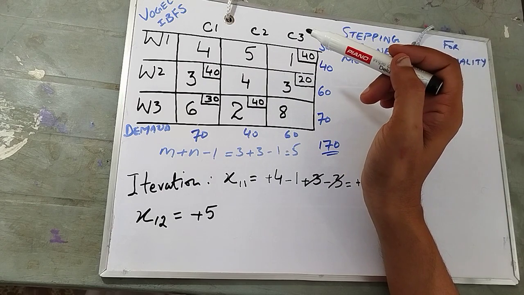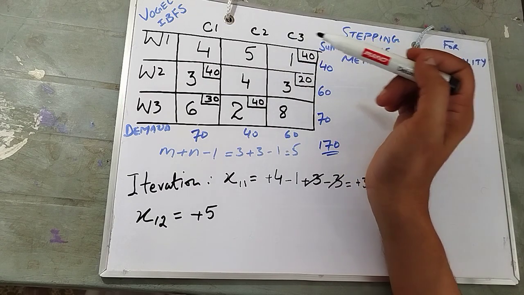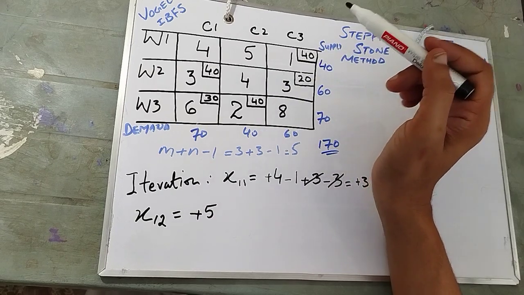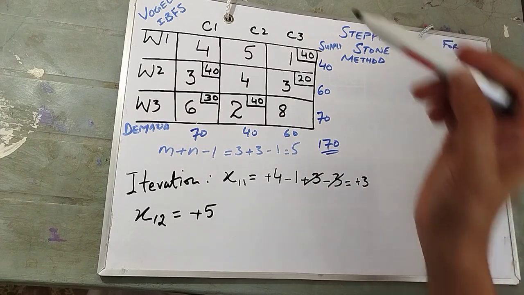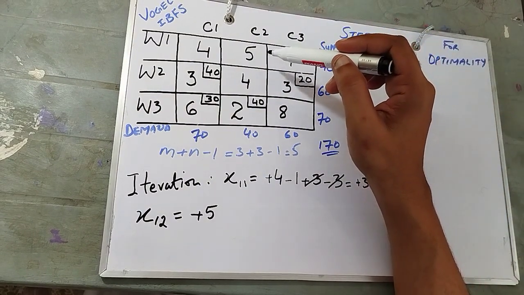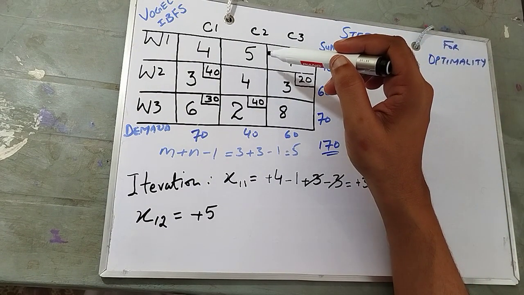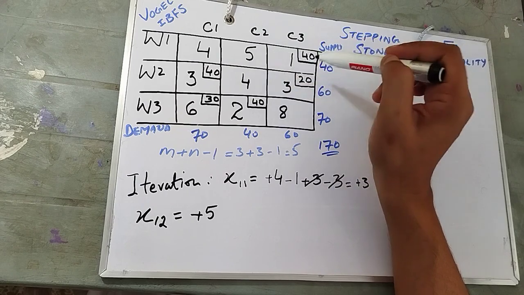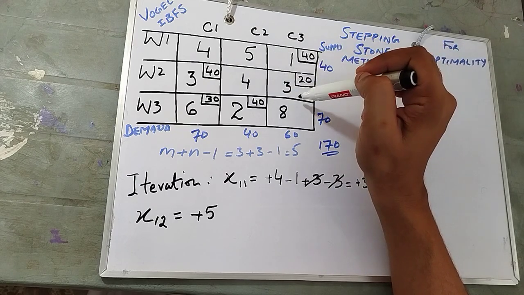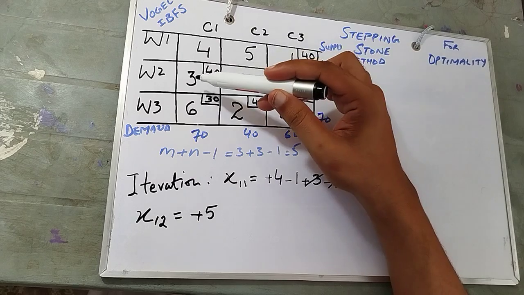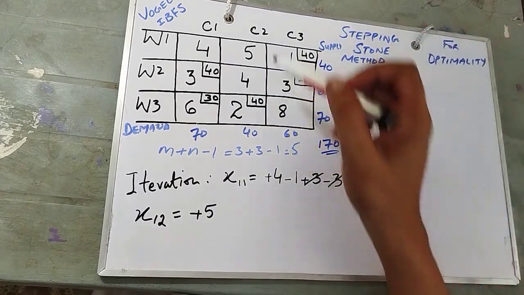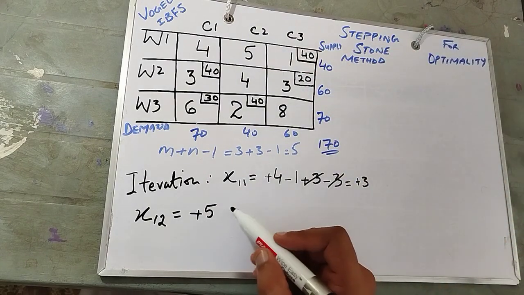So you see over here that we are reaching 5 by following all of them. So starting from the 5, okay, let's take this journey. Plus 5, minus 1, plus 3, minus 3, plus 6, minus 2. Then we'll get back to 5. Plus 5.